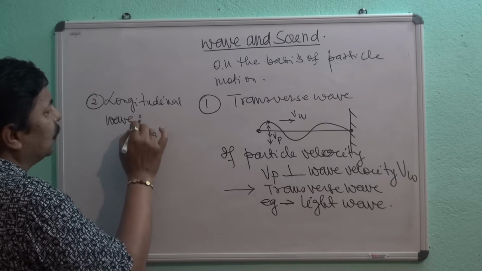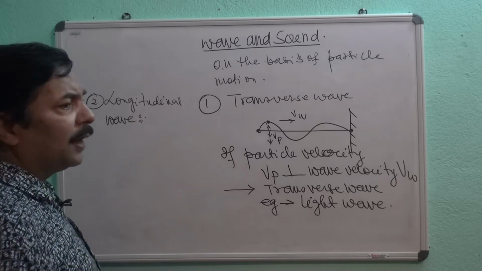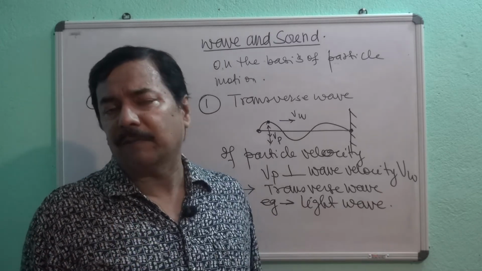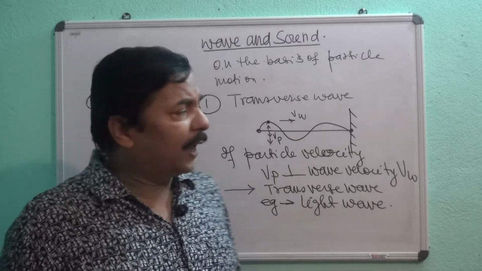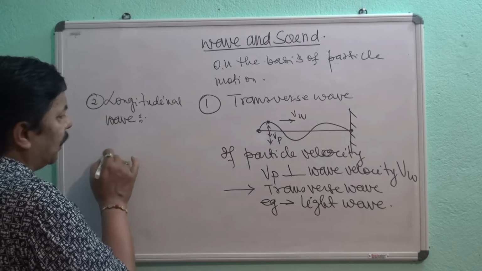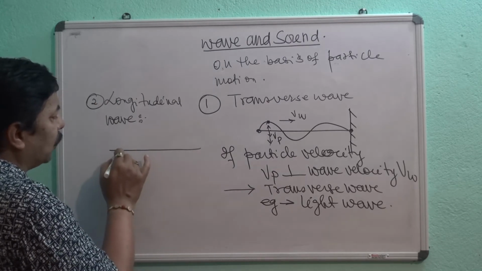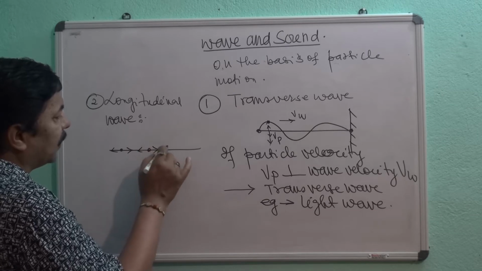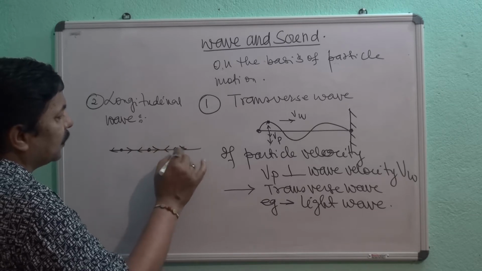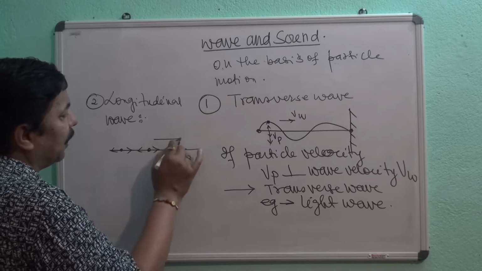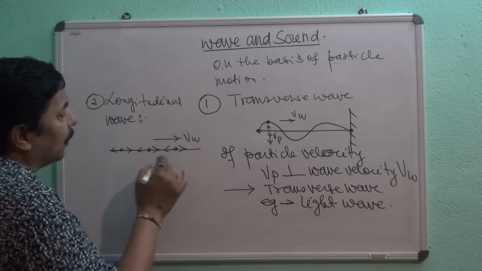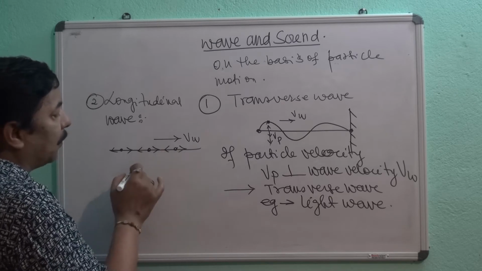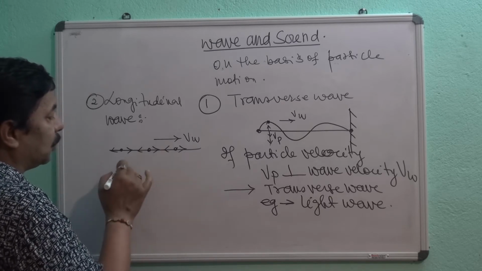In longitudinal wave, the wave is generated in the form of compression and rarefaction. So here, if the wave is going in this way, you will observe that the particle is vibrating in this way. See the particle vibration, and the wave is going in this way, and the particle is doing simple harmonic motion about its mean position.